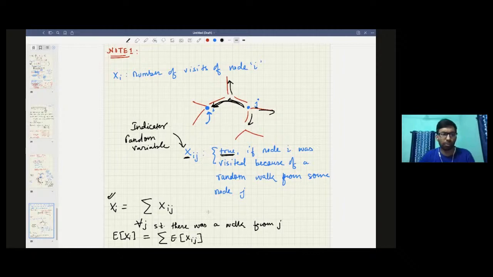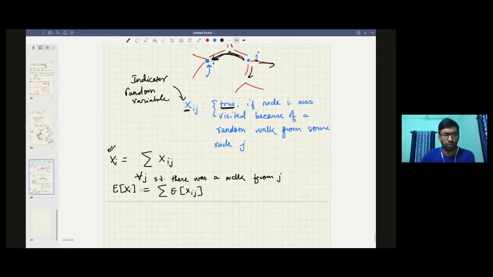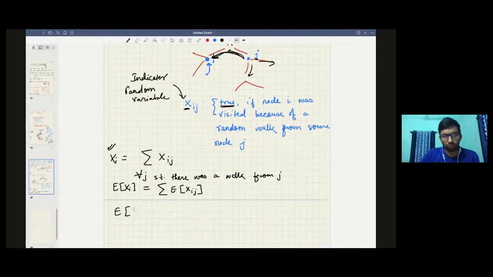And because xij is an indicator random variable, you know that E of xij is equal to the probability with which xij is equal to true.